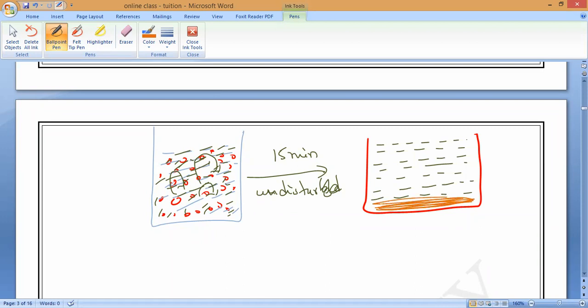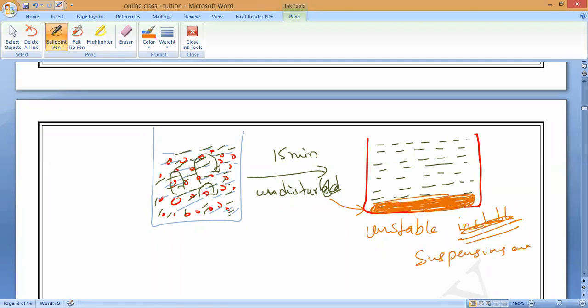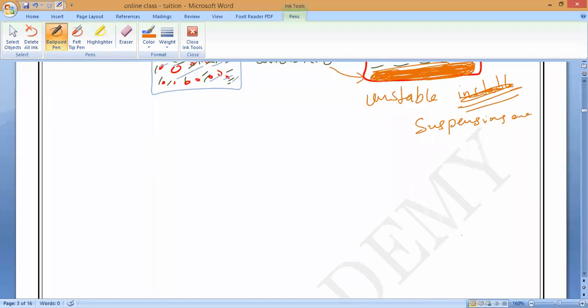Unstable in nature. Everything present inside will settle down if we leave it undisturbed. So what are they called? Suspension. All the suspensions are unstable in nature or stable in nature? Unstable in nature. All the suspensions are unstable in nature. Understand, all of you?